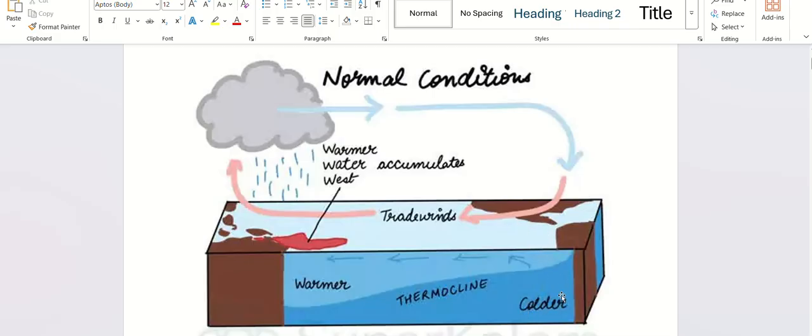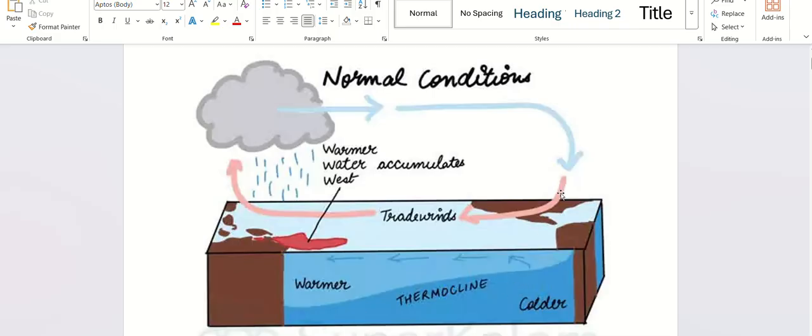When cold water from the bottom comes up, that is called upwelling. And this incline, when warm water is on one side and the cold water is on the other side, this incline is called thermocline.